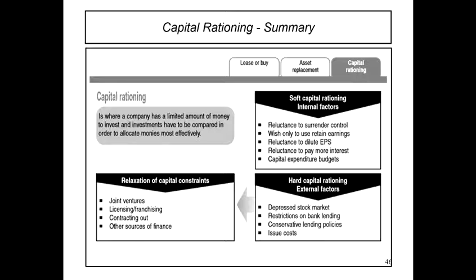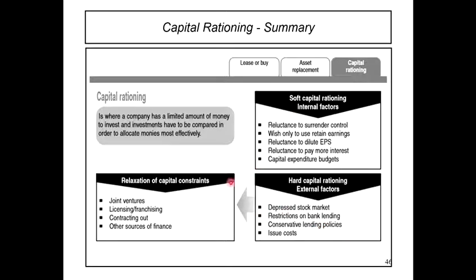Itu ialah capital rationing. Okay, so capital rationing ni dia ada dua pula jenis, iaitu soft capital rationing ataupun internal factors, and second is the hard capital rationing ataupun kita panggil sebagai external factors. So you will read further dalam textbook page 337. Okay, you will read further apa itu hard capital rationing, dia ada meaning, dia ada reasons, why is it happening. Okay, so basically this is the summary lah.